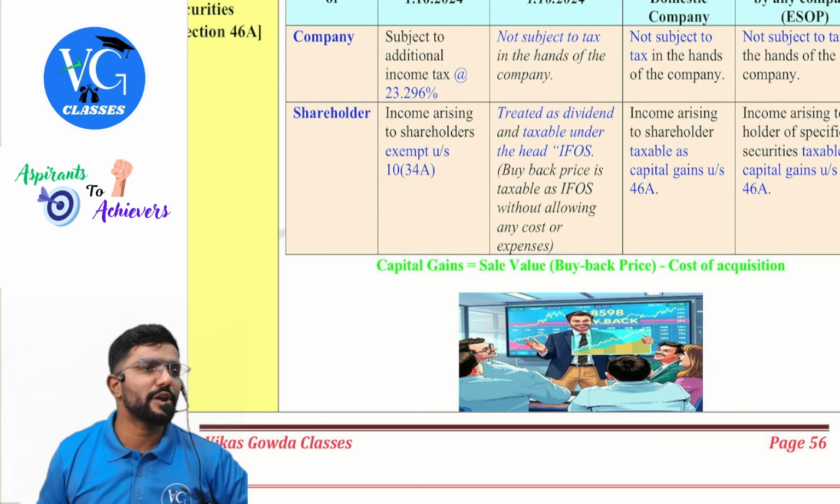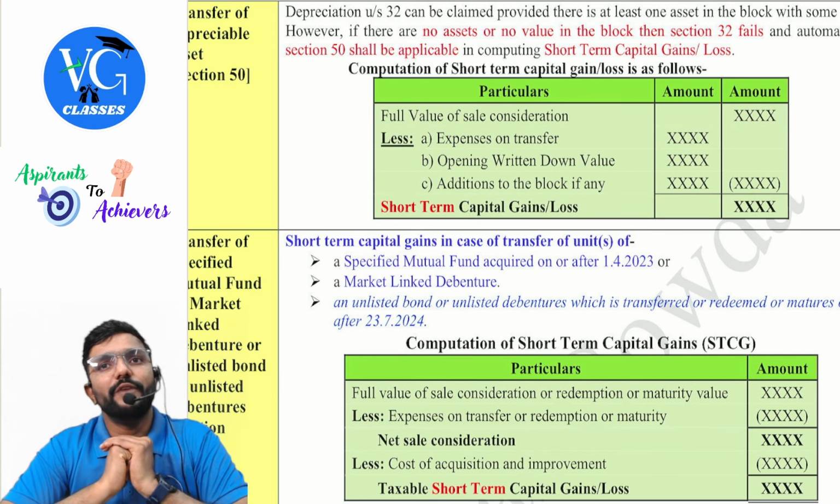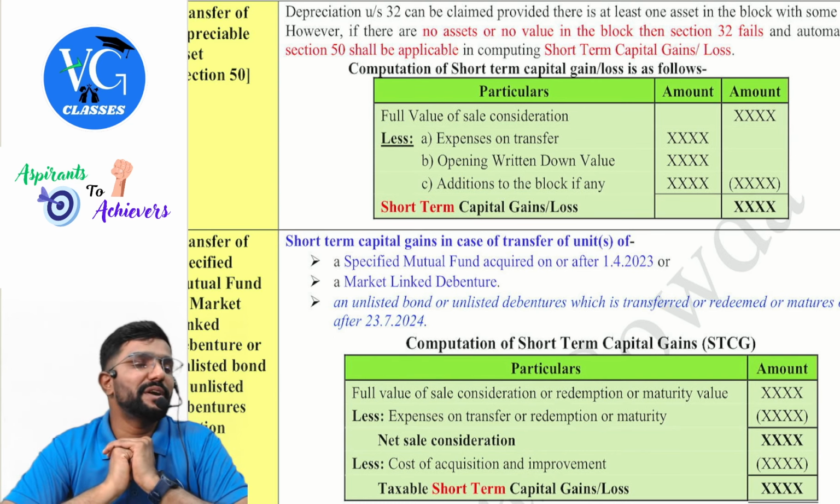Immediately section 50 will take over to compute short-term capital gain or short-term capital loss. And when we are calculating here, irrespective of the period of holding, it will always be short-term, guys. And they have given the format here, which is just the reverse of the format we would have seen for WDV calculation. Come on, let us recall.